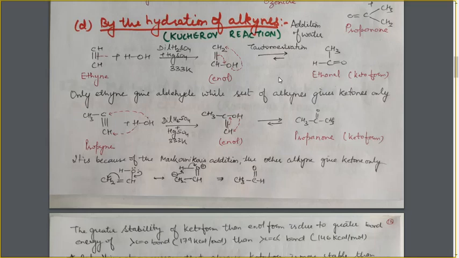Now, how does the tautomerization take place? During the tautomerization, this hydrogen atom is moving to this carbon atom. As a result, this double bond is moving to this position, due to which a C double bond O group is formed, and this carbon atom becomes CH3. So it is ethanal.